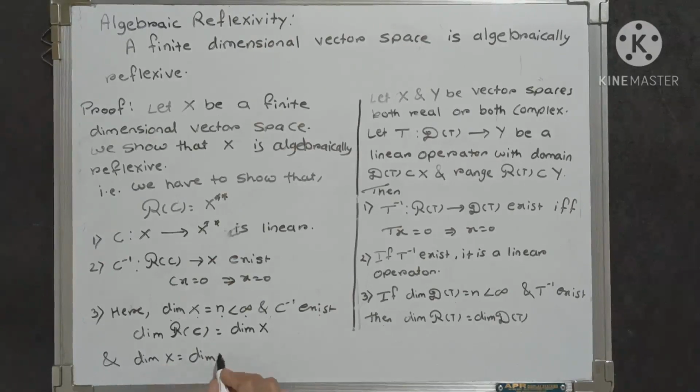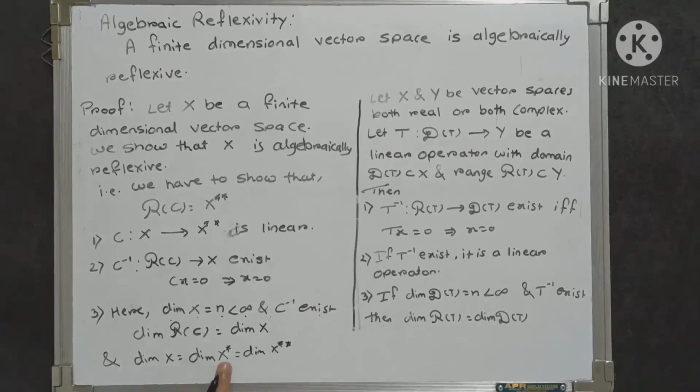Here the dimension of X and the dimension of X star are both equal. Again, since X star is finite dimensional, its dimension equals the dimension of its algebraic dual space, that is X double star, the algebraic dual space of X star.